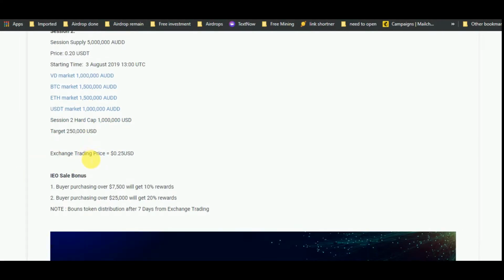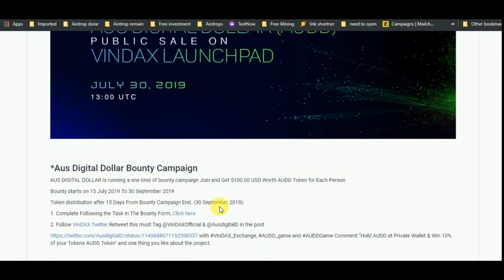Its exchange trading price is 0.25 USD and its IEO sales bonus is: buyers purchasing over 7,500 will get 10% rewards, and buyers purchasing over $25,000 will get 20% reward. Bonus token distribution is after 7 days from exchange trading.